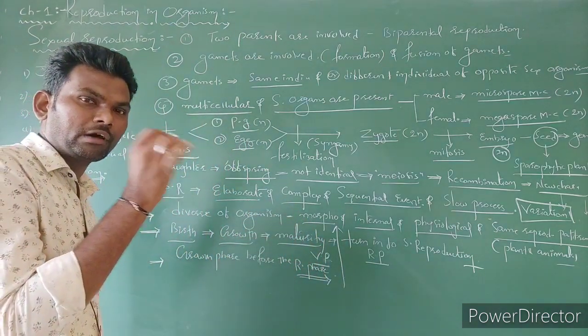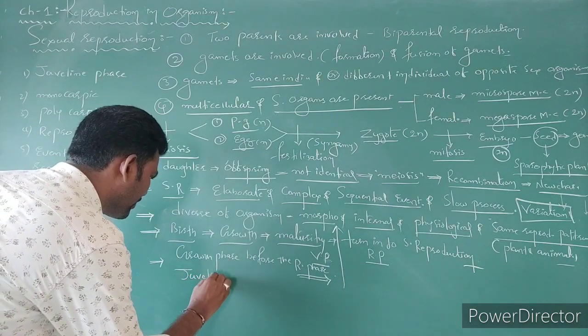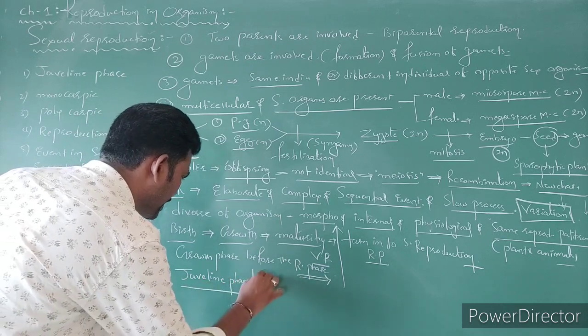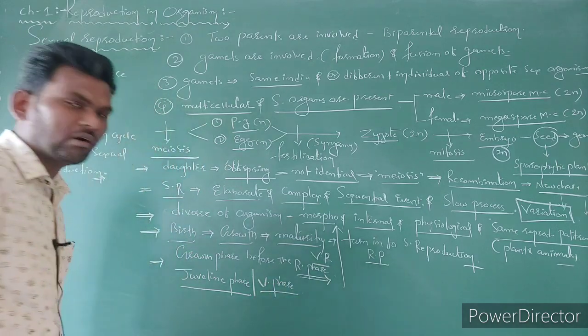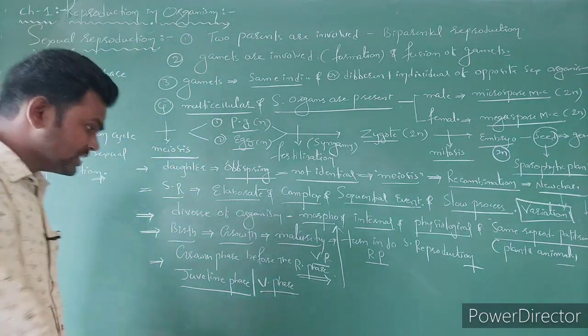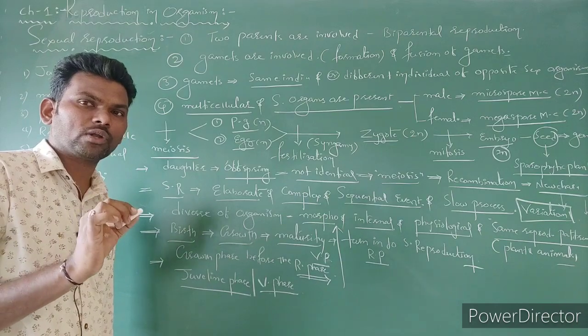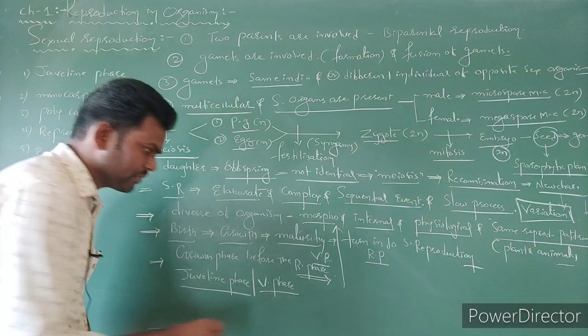Such a particular period of growth we can call the juvenile phase, also called the vegetative phase. Generally, according to the NCERT, juvenile phase we have to use only for animals. Vegetative phase we have to use for plants.